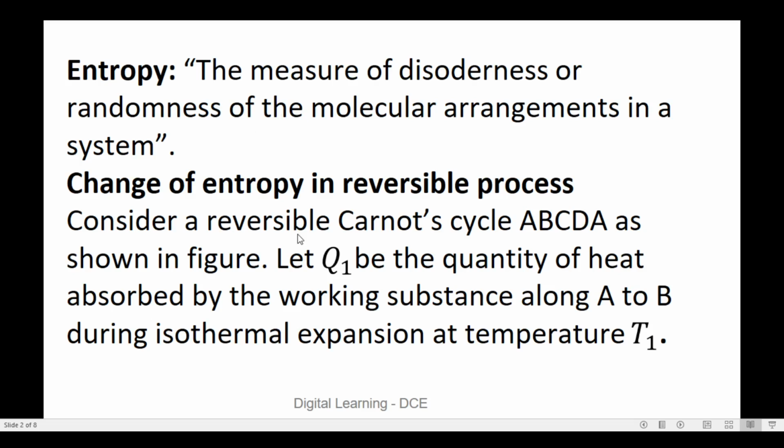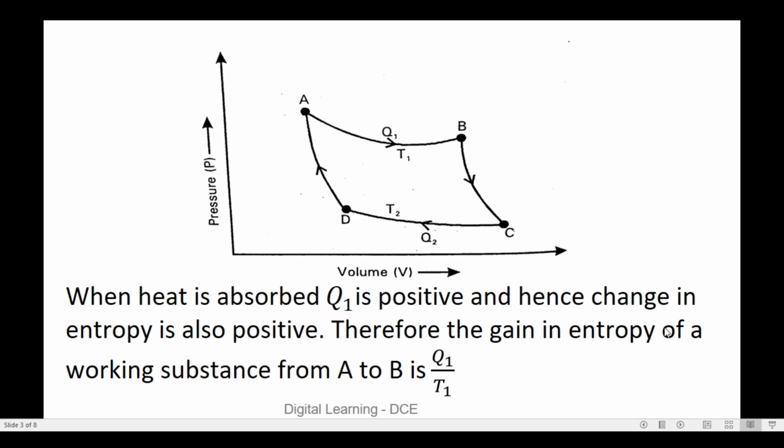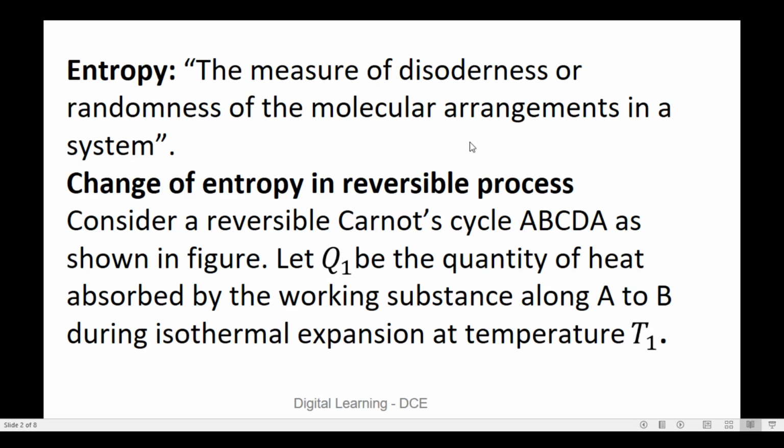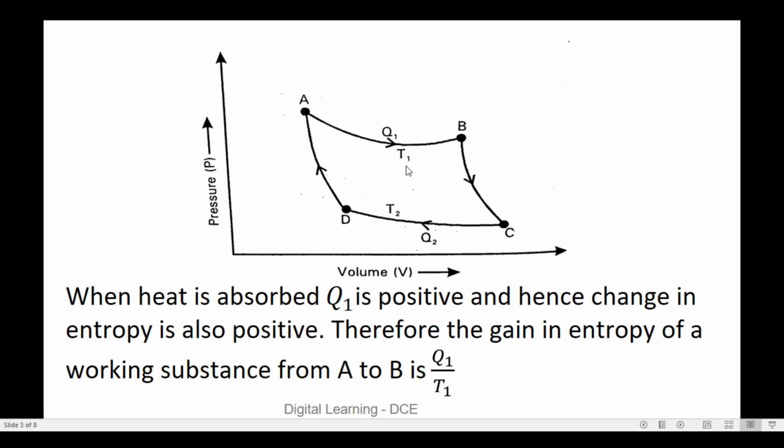Now let Q1 be the quantity of heat absorbed by the working substance along A to B during isothermal expansion at temperature T1. From the PV diagram, the curve AB represents isothermal expansion at temperature T1.